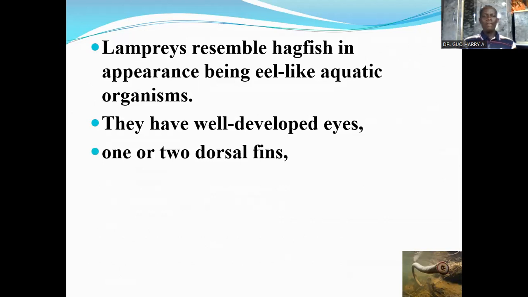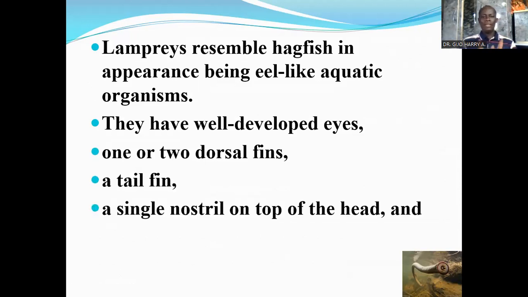They also have one or two dorsal fins. The hagfishes have just a caudal fin, while the lampreys have one or two dorsal fins, as well as the tail fin or the caudal fin.